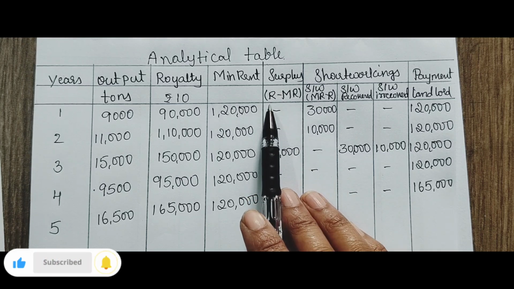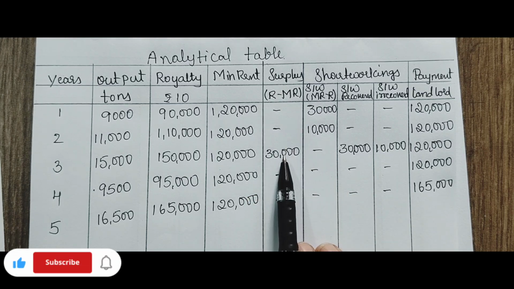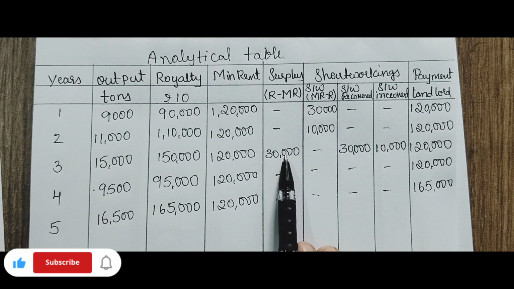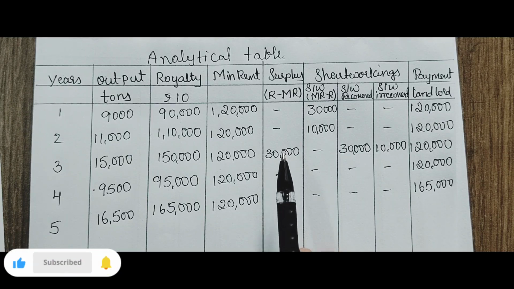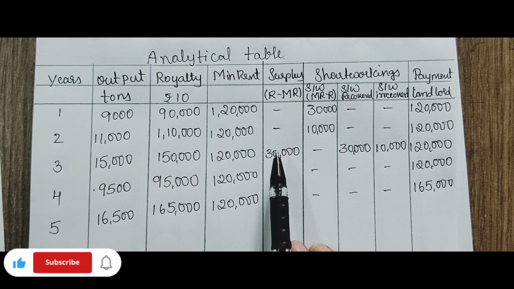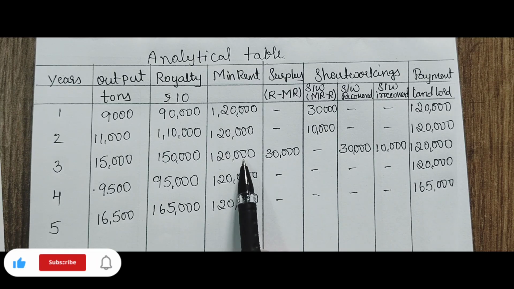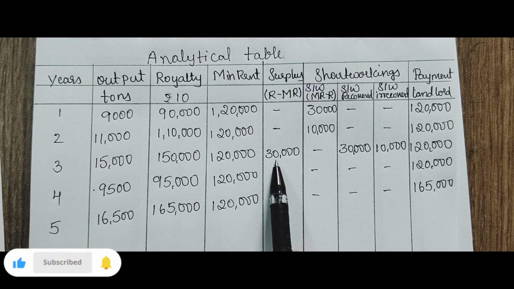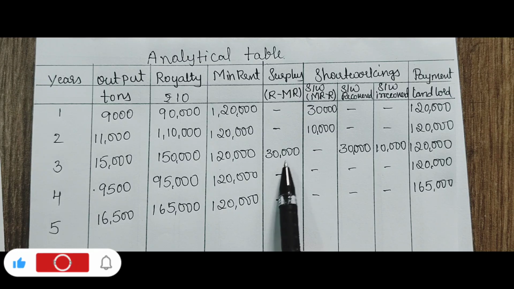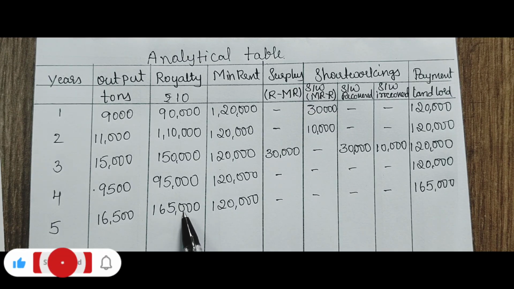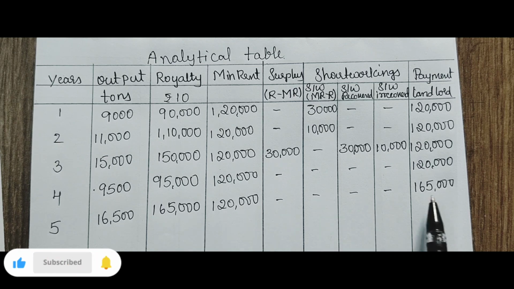When royalty is more than the minimum rent, you record the surplus, and only up to the specified year for recovery. Here you have surplus in the fifth year, but because up to the specified 3 years only you have permission to recover the amount, we have not shown it, because the whole amount, 1 lakh 65,000, you are paying to the landlord.